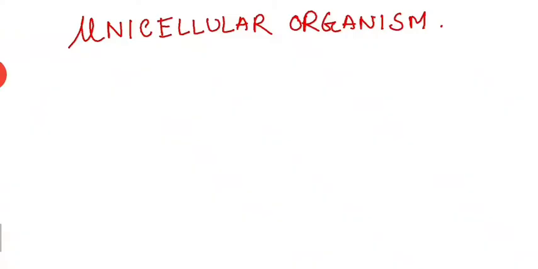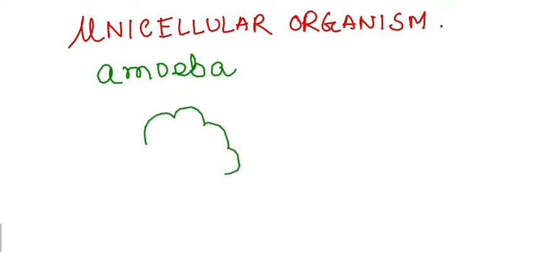To understand tissue, we have to understand a few basic concepts beforehand. One of them is the concept of unicellular organisms. Now what happens in a unicellular organism? Let's take the example of amoeba. All of you must have learned.